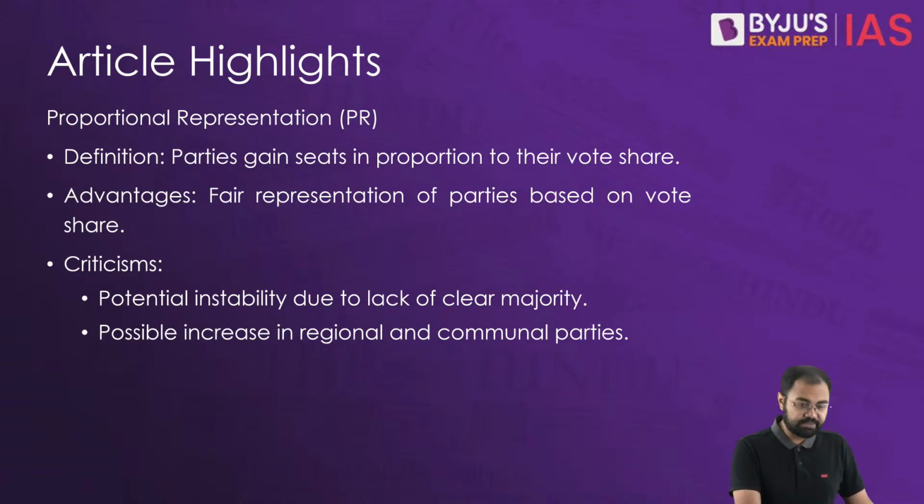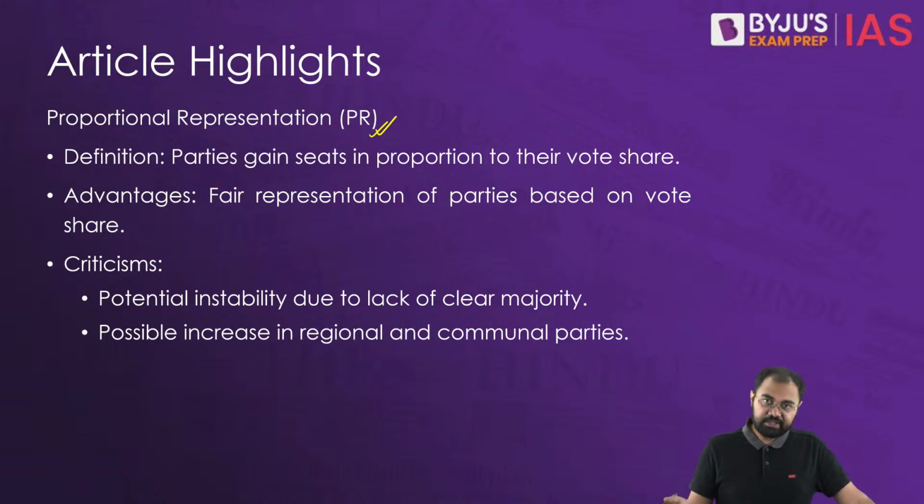The second system is the one mentioned in the title of this article, and this is proportional representation. Proportional representation ensures that parties gain seats in proportion to their vote share.